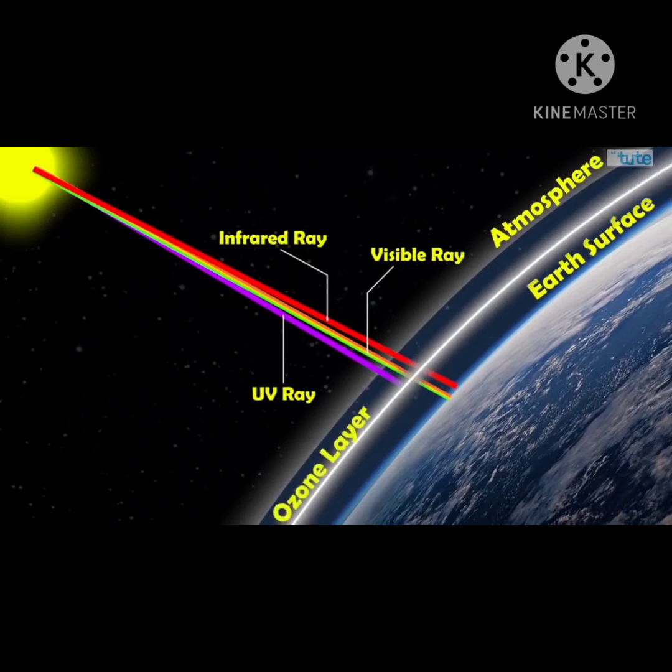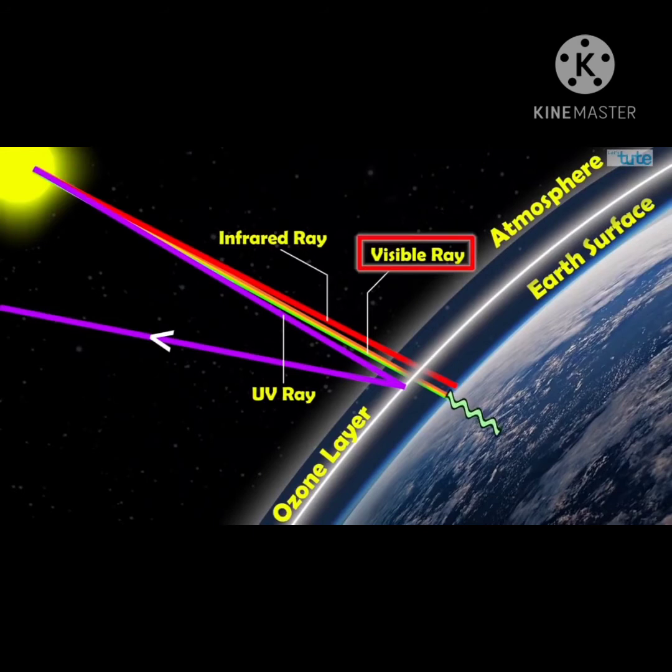The ozone layer, which is present in the Earth's atmosphere, blocks some amount of harmful ultraviolet rays from reaching the surface. Of the remaining rays, part of it is absorbed by the Earth, and some, especially the infrared waves, are reflected back into space.